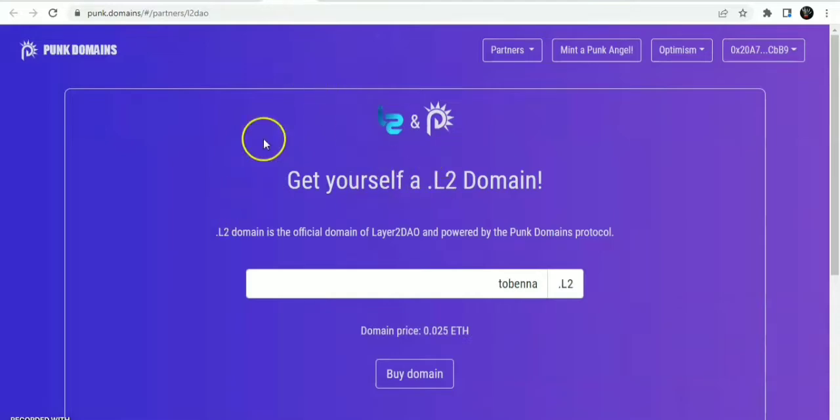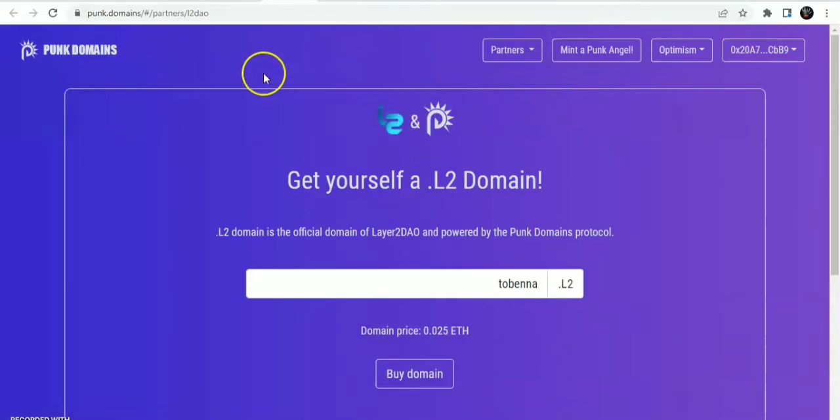So with Punk Domains, we can get layer 2 domain names in partnership with L2DAO. You can just get a name. You can see here I just did Domina.L2, and with this name, if I purchase it, anyone can send me ETH tokens, Optimism tokens, Arbitrum, or anything, and this name can be used across the Web3 internet. That is what Punk Domains has made possible: purchasing L2 domains, which are provided by the L2DAO.